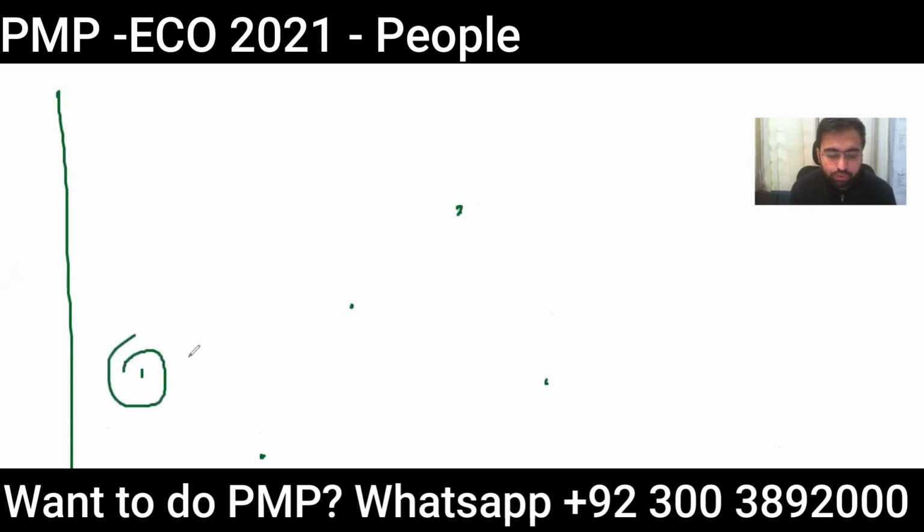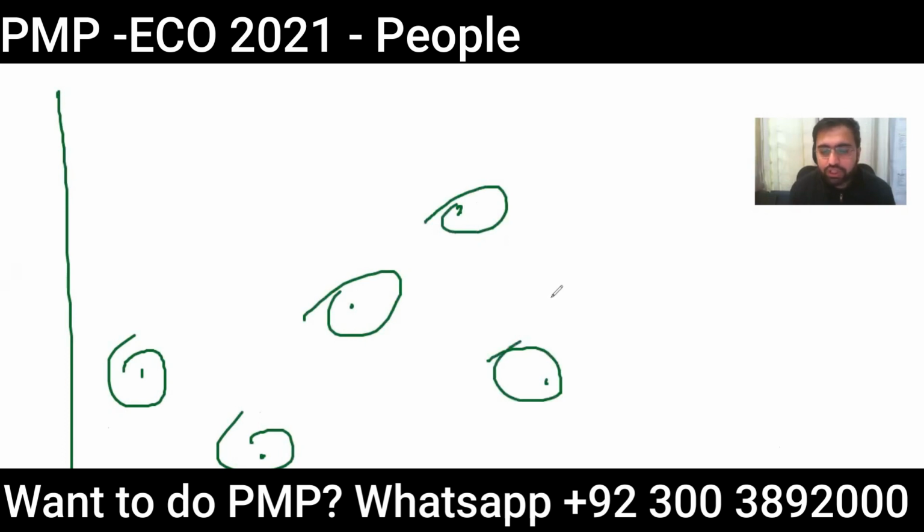This means that if you can understand the complete Tuckman ladder in a better way, forming, storming, norming, performing, adjourning, and you understand what the role of the project manager is here, here, here, here, and here, you can actually do 42% of your exam.